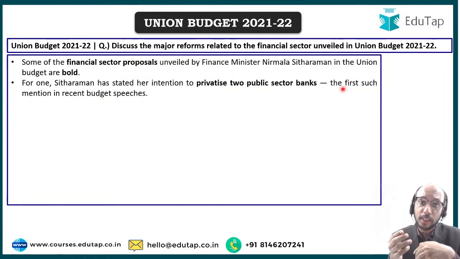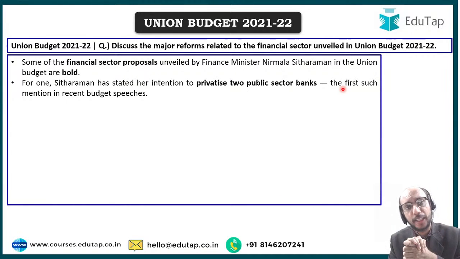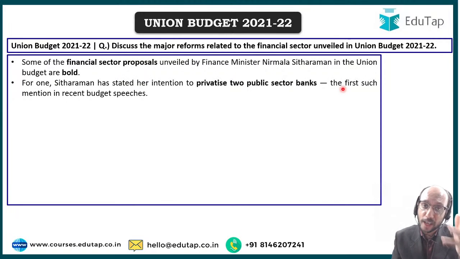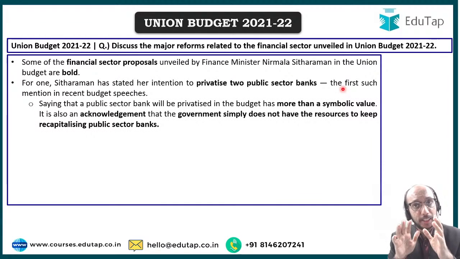Probably you may see the start of creation of another HDFC Bank, or another Kotak Mahindra Bank, or another ICICI Bank, which are absolutely stalwart banks in the banking industry in India. They are the most fabulous wealth creators that we have seen in our country so far as the financial space is concerned. So the fact that the government is saying that it wants to privatize two public sector banks is a very, very huge deal that we need to highlight in the examination. It has more than a symbolic value. It is an acknowledgement that government does not have the resources to keep recapitalizing public sector banks.